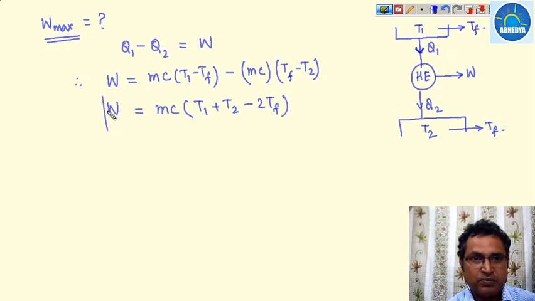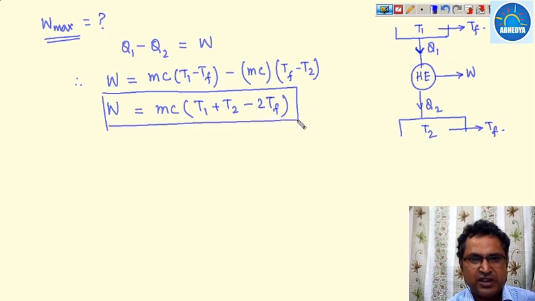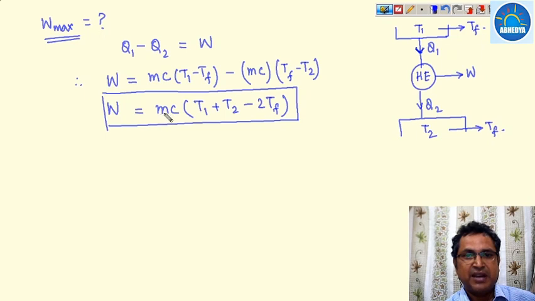This is your W. Now the W will be equal to MC (T1 plus T2 minus 2 times Tf), where M and C are the mass and specific heat of the bodies, and we have assumed that the values for both the bodies are same. And T1 is the initial temperature of the first body, T2 is the initial temperature of the second body. Okay, so this is our first equation.